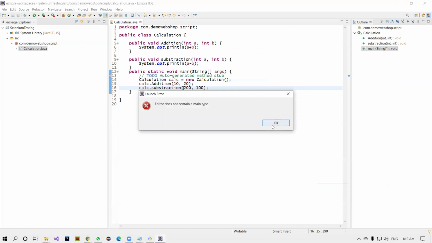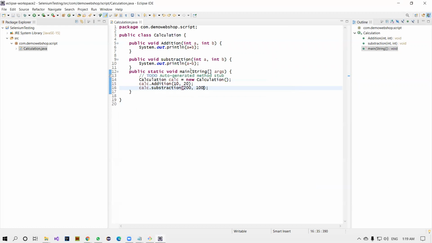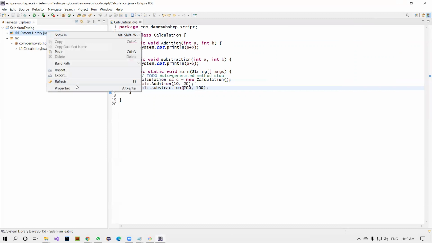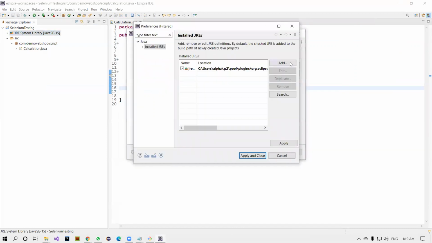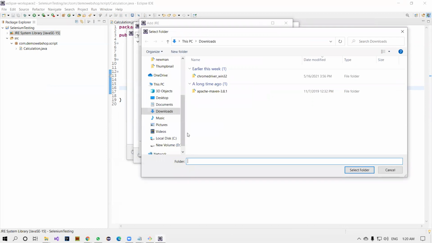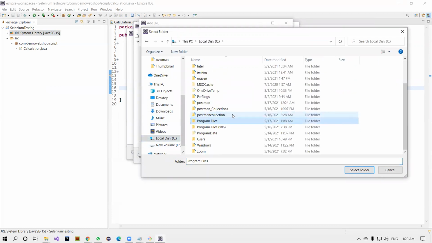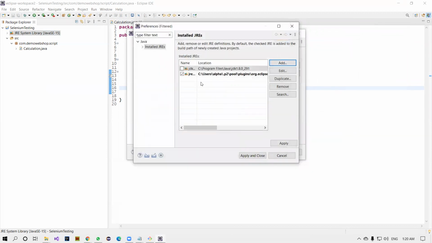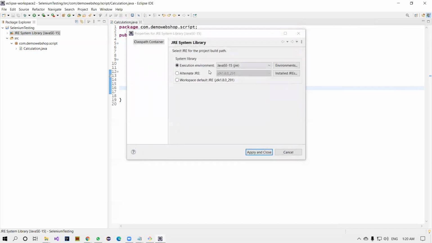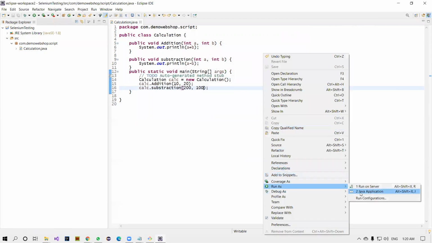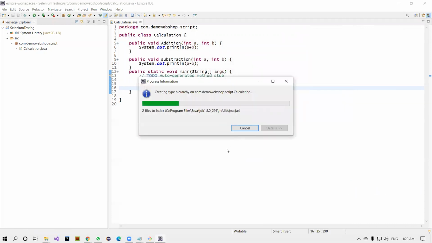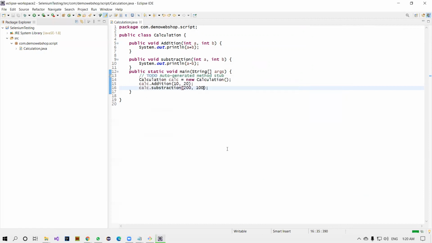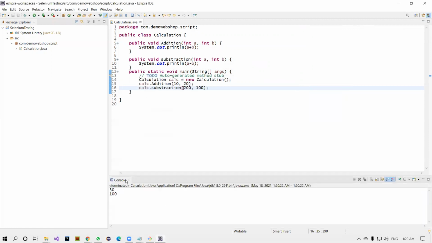What happened? Editor does not contain any main type. It's already there. If I click on this one, I think I have to change the JDK. I think my JDK is different. Let me go to Program Files, Java, where the JDK is located. Finish, select the JDK 1.8, perfect. Go back and run this one. Hope it's going well. Yeah, you see that, 30 and 100.